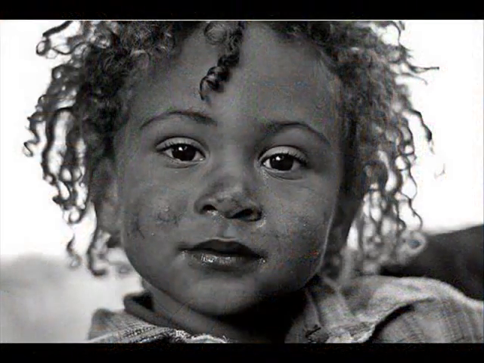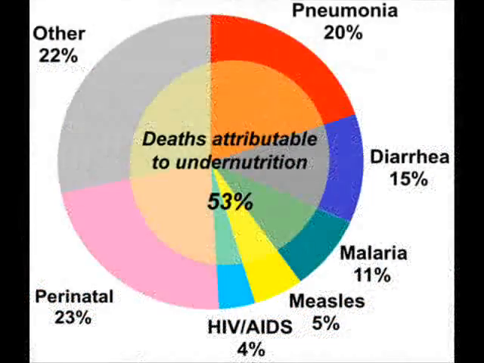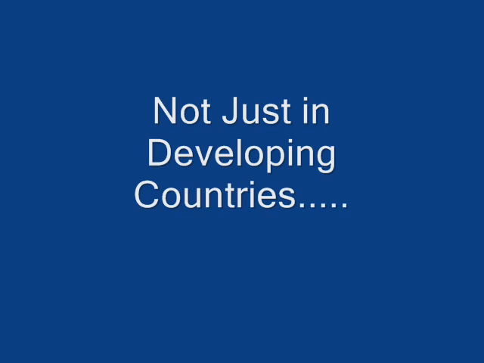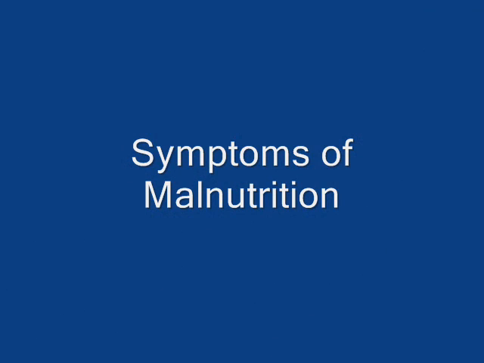Poverty, natural disasters, political problems, and war all contribute to conditions, even epidemics, of malnutrition and starvation, and not just in developing countries. Malnutrition harms both the body and the mind. Symptoms vary and depend on what is causing the malnutrition.